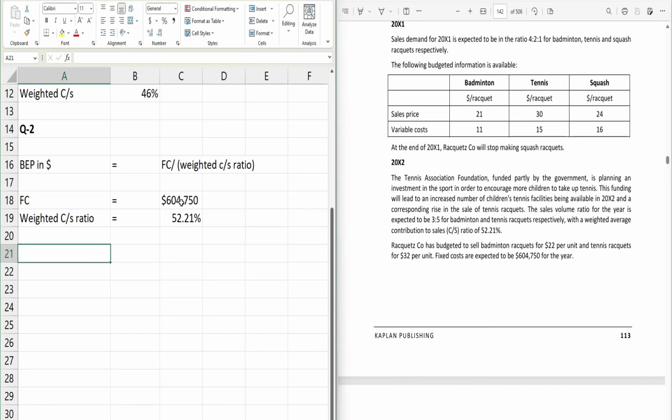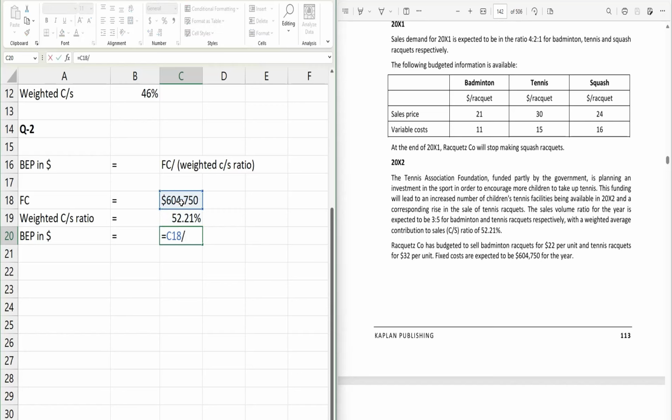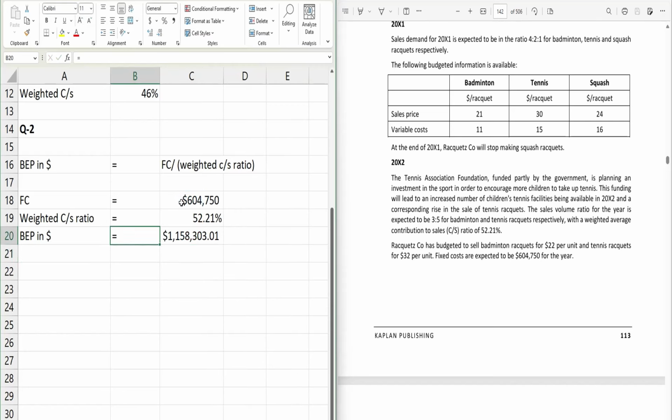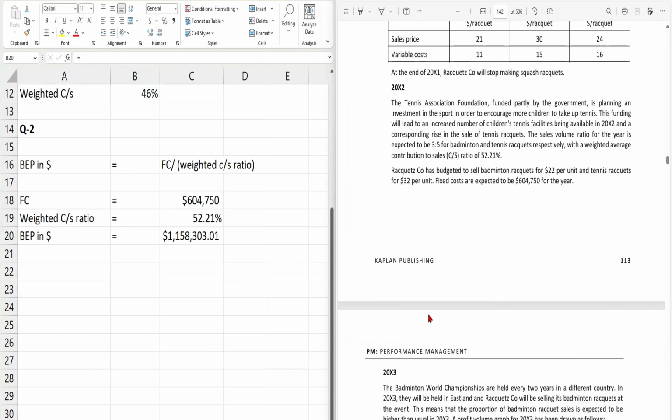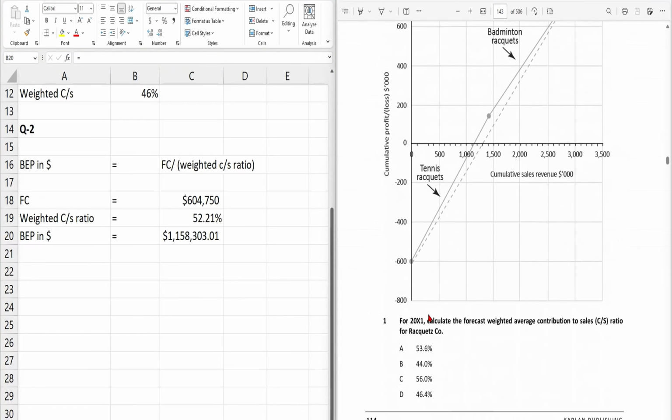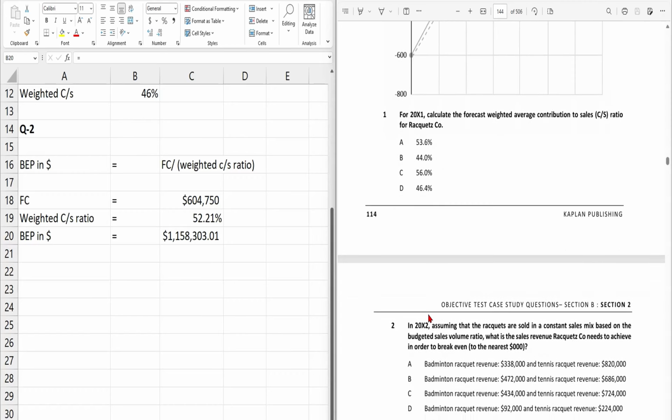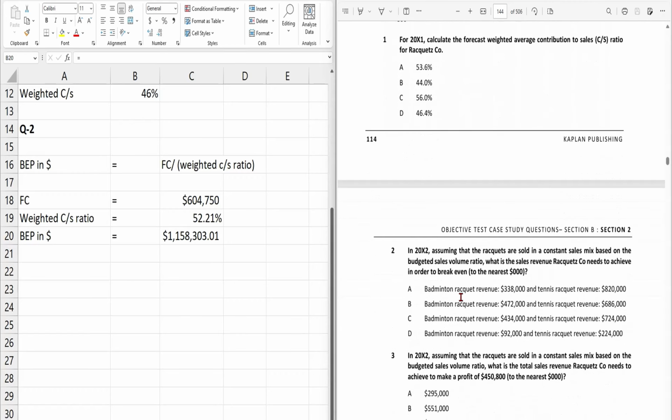So by using these two values, we can calculate the BEP in terms of monetary value, and that is 1,158,303. But the question doesn't end here, so we need to calculate for the individual products. Badminton and tennis, what is the BEP? For that, we first need the sales value.